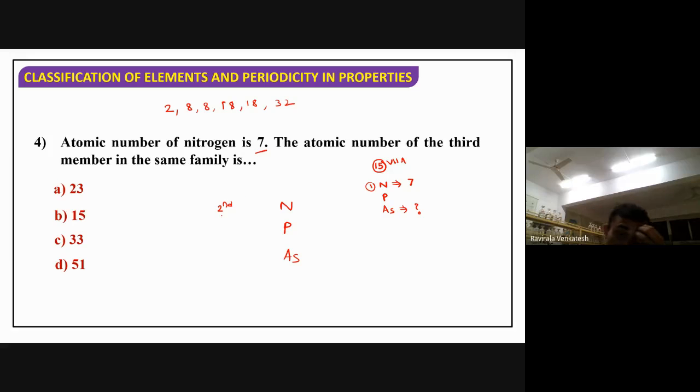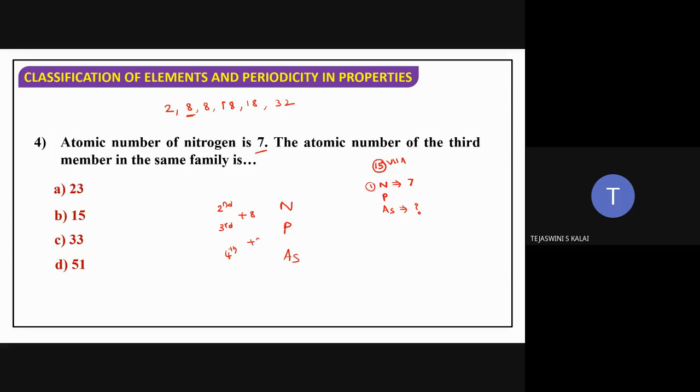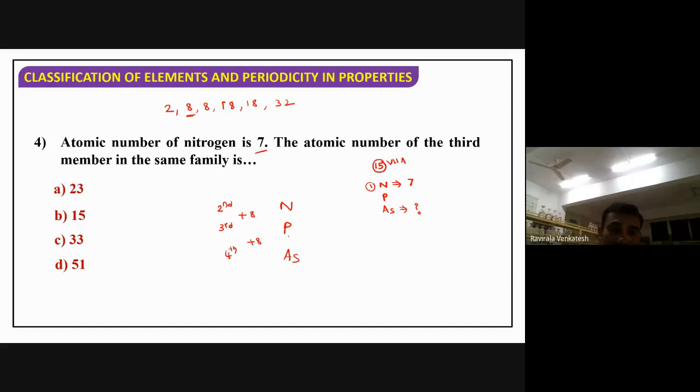So when you move from second to third period, how much do you have to add? Plus 8. Understood? When you move from third to fourth period, how much do I have to add? Plus 18, sorry. Plus 18. Isn't it?